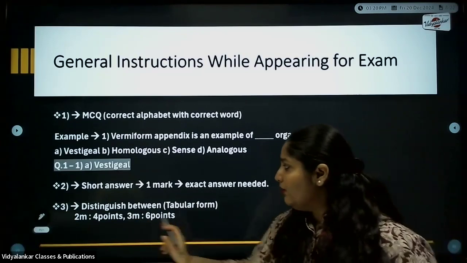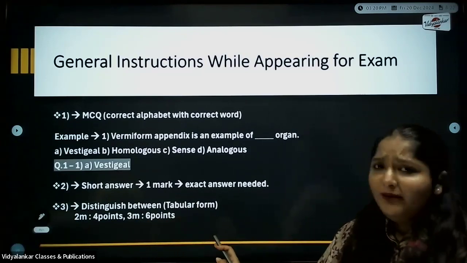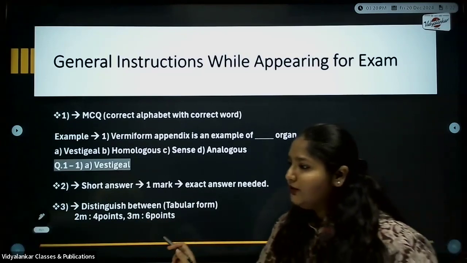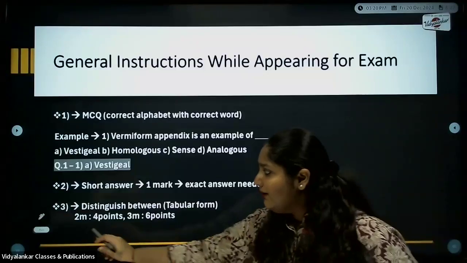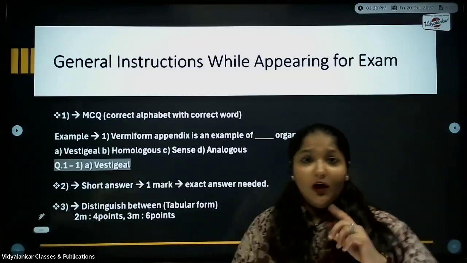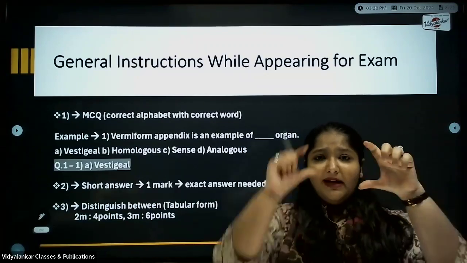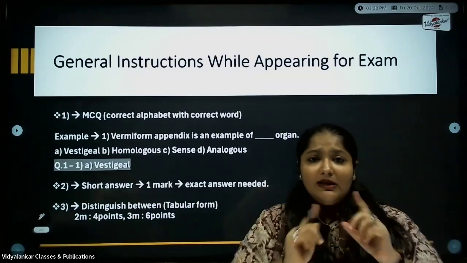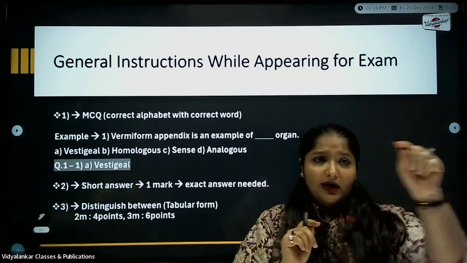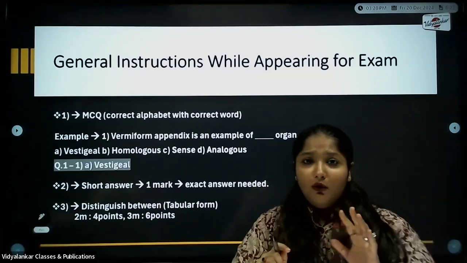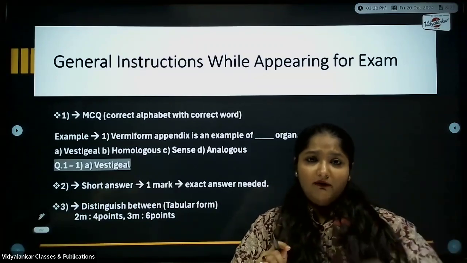Next is about the distinguish between questions; it should be in tabular form. For distinguish between, keep one thing in mind. If it is for 2 marks, write 4 points. Now 4 points does not mean 1 point here, like if it is distinguish between sperm and ovum. I'm not saying that 1 point here, 1, 2, 3, 4. No, it should be 1, 2, 3, 4.